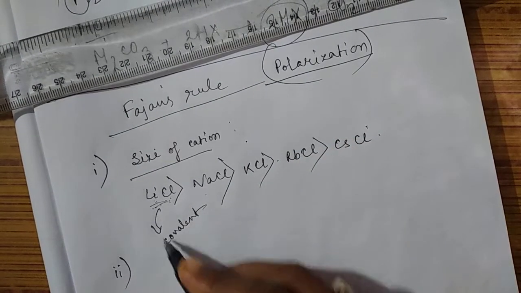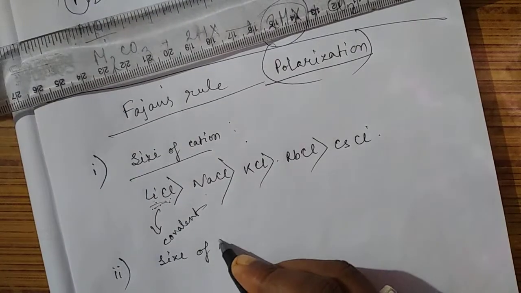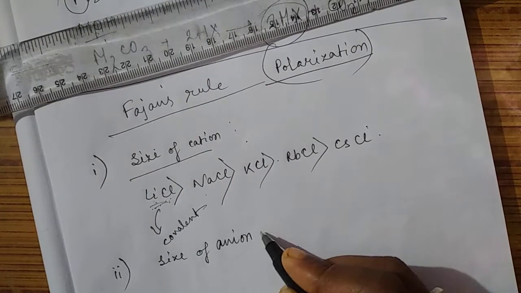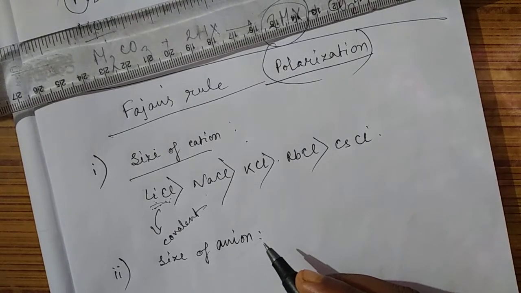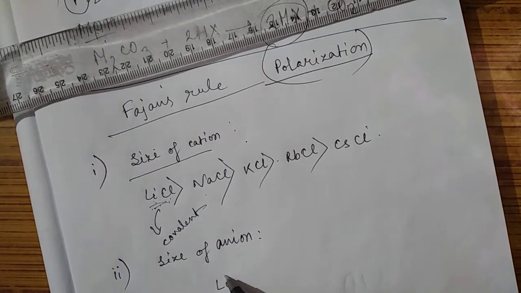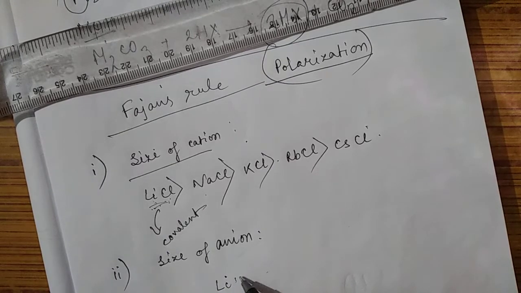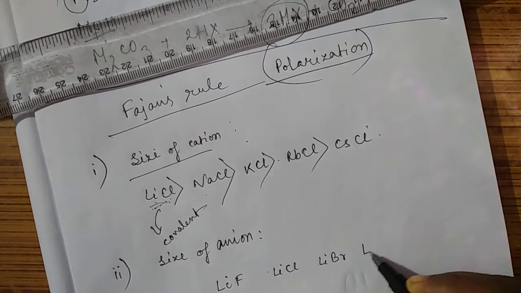Secondly, the anion size. If the anion size is greater, then its polarizability will also be larger, therefore the covalent character will also be larger. Suppose the alkali metal is lithium only, but we change the halogen: lithium fluoride, lithium chloride, lithium bromide, then lithium iodide.